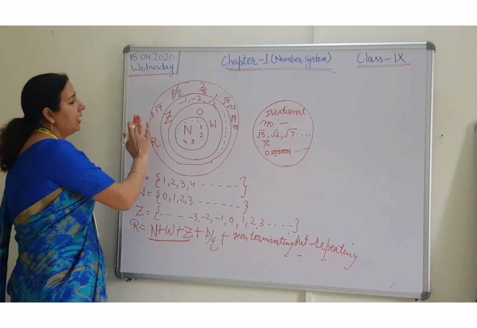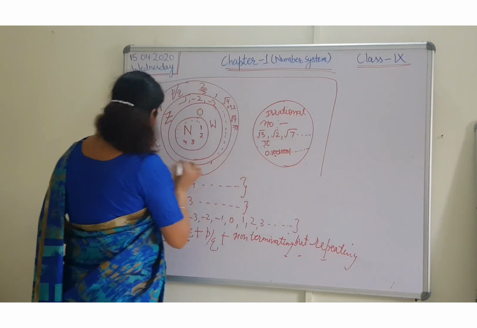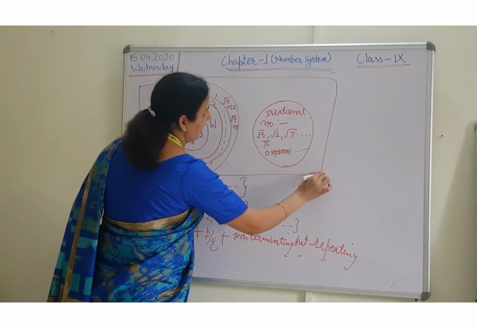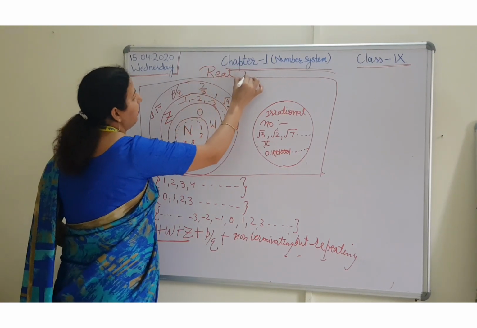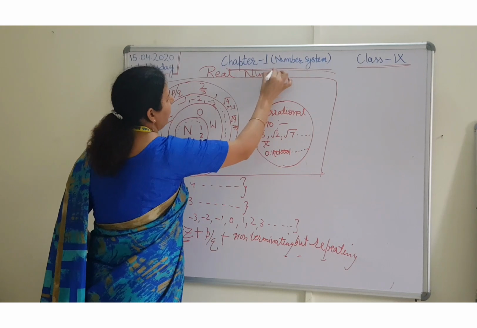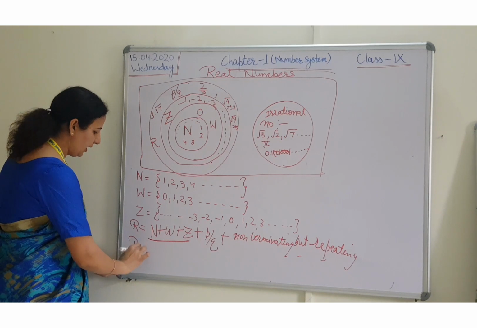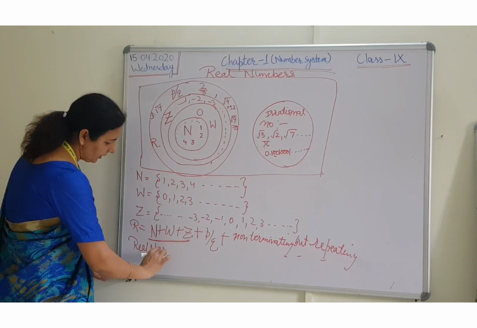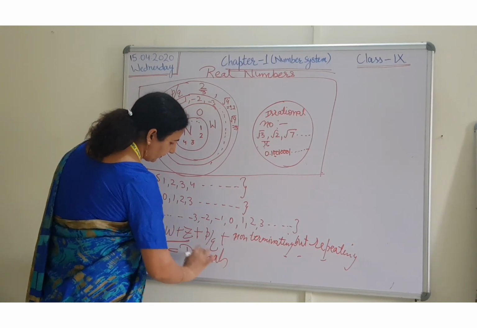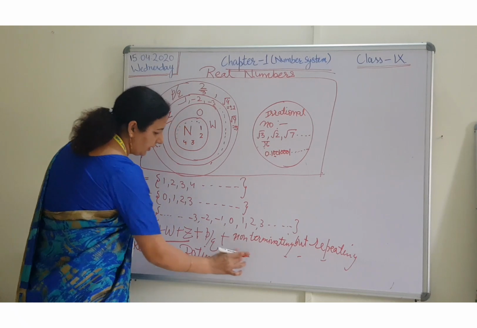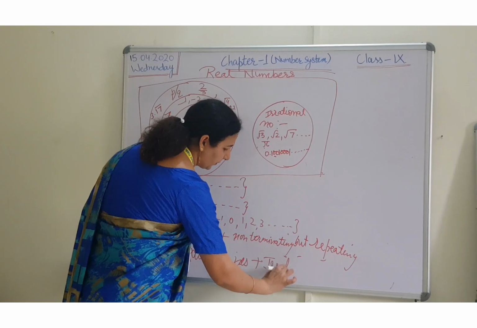Now what about the set that will contain all the rational numbers and irrational numbers? This set is known as real numbers. So what we can say, real numbers is equal to rational numbers plus irrational numbers.